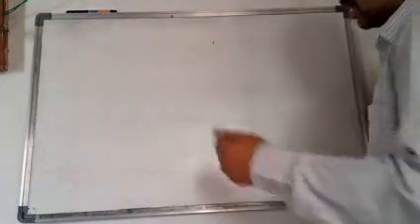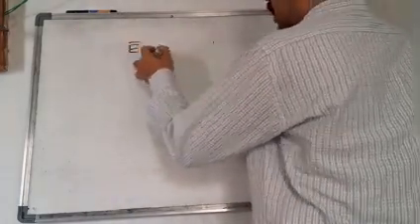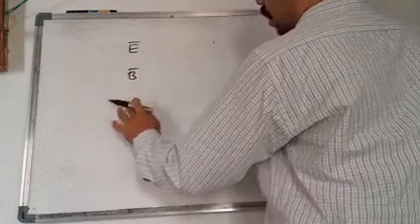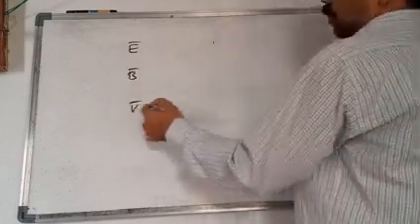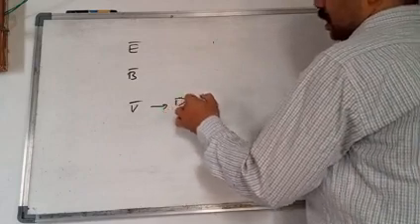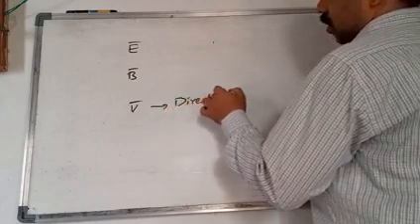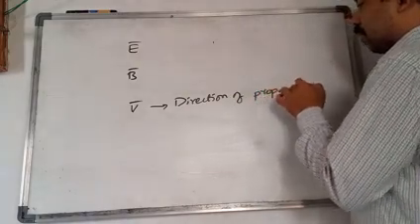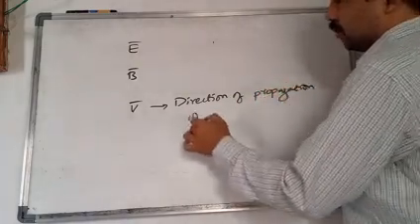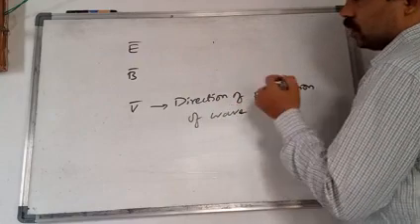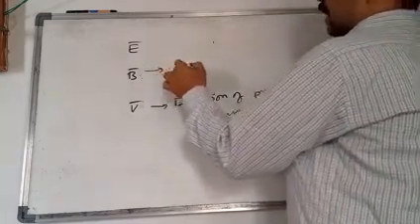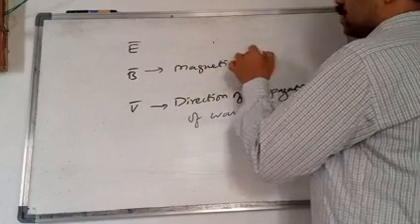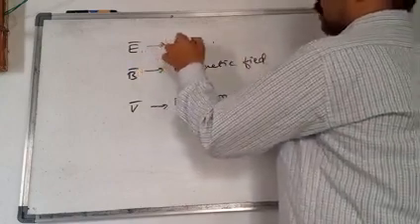What he is asking means electric field is there, magnetic field is there, and velocity of the wave, that is propagation, direction of propagation of wave. This is the magnetic field direction, and this is the electric field.